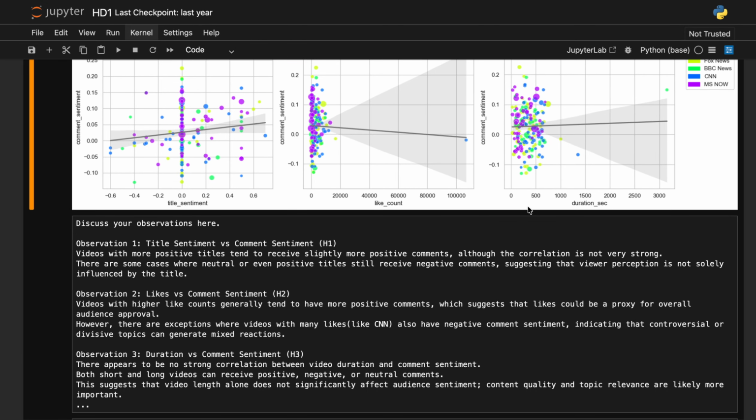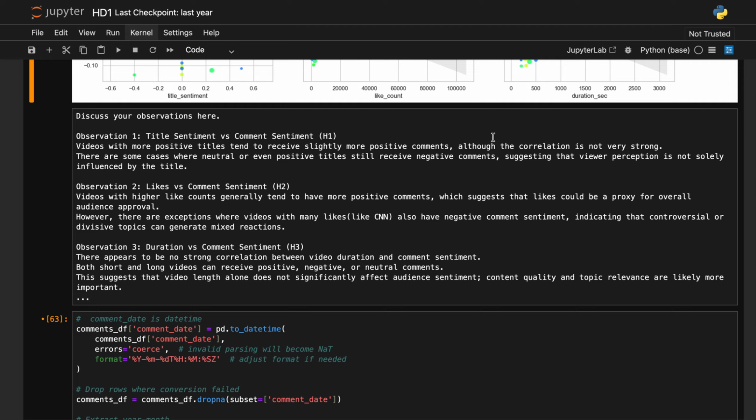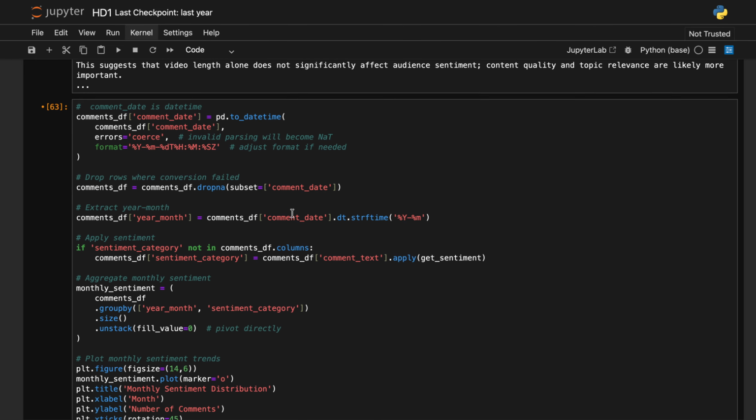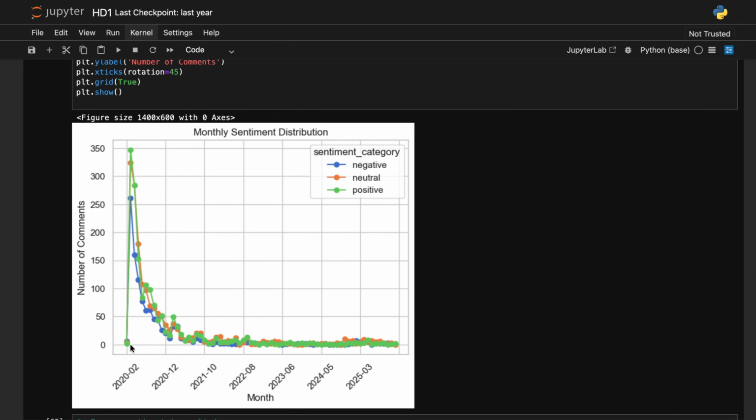Now I'll show you my next part. Here the question requirements have been completed, but I have done this part extra, which depicts the monthly sentiment distribution graph. On the x-axis I have shown the month, and on the y-axis the number of comments. The three lines depict: green is positive, orange is neutral, and blue is negative comments. As you can see, positive sentiment has the highest number of comments, then the neutral one, and then the negative one.